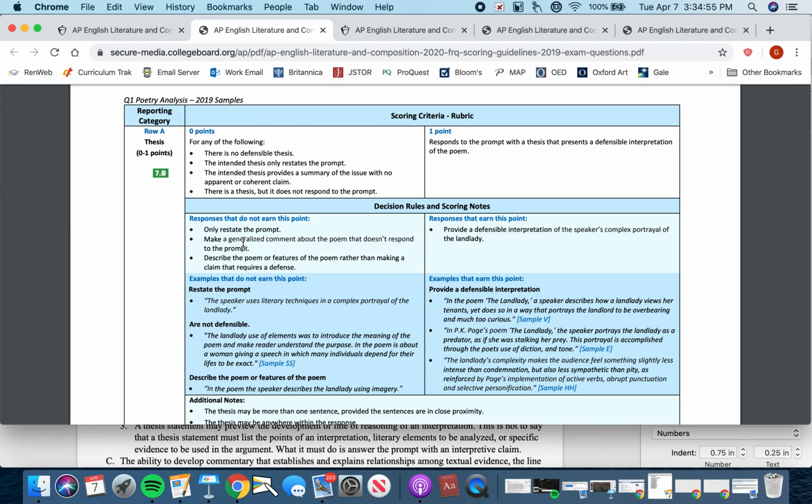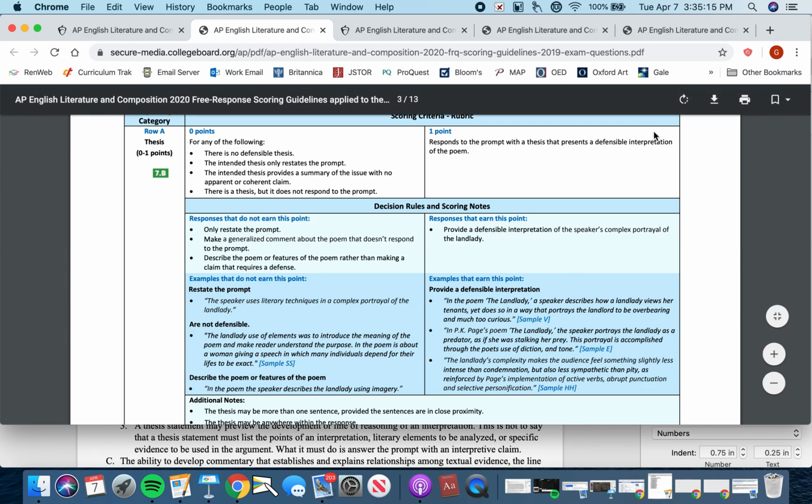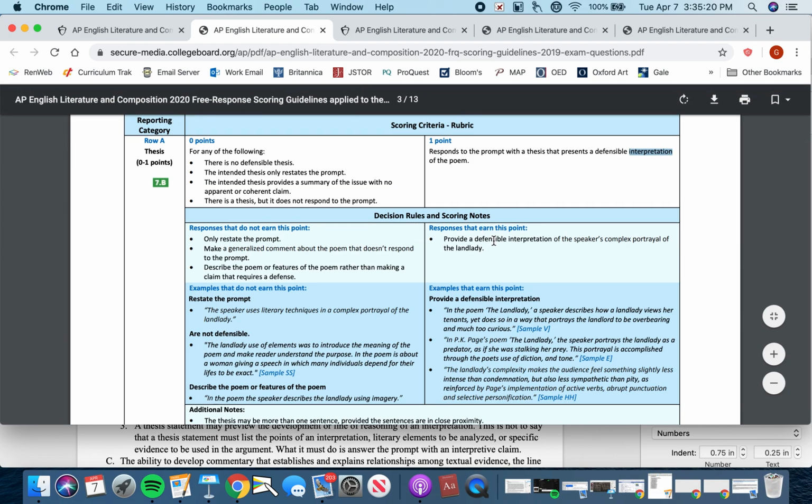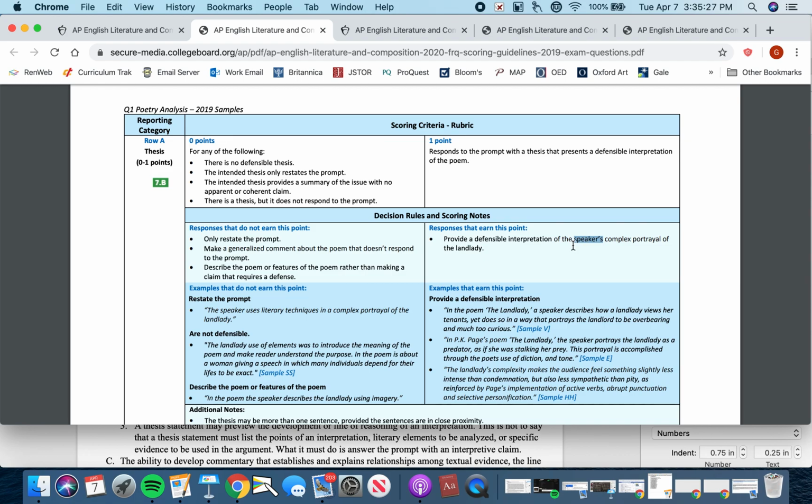If you make a general comment about the poem but not an interpretive, precise comment, you don't get the point. If you just describe the poem's feature, like the poem has figurative language in it, or the poem has a speaker, or the poem uses metonymy, just whatever, instead of using those features of the poem in order to interpret its meaning, then you don't get the point, all right? You do get the point if you develop a defensible interpretation of some element of the poem.